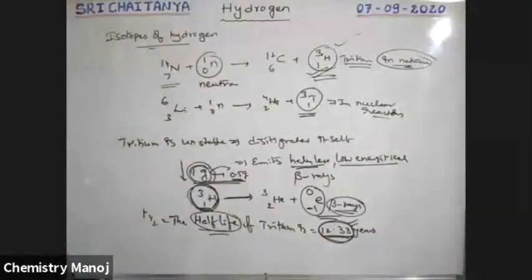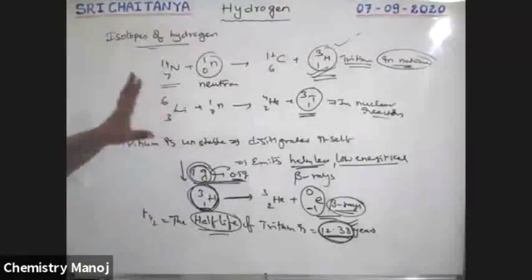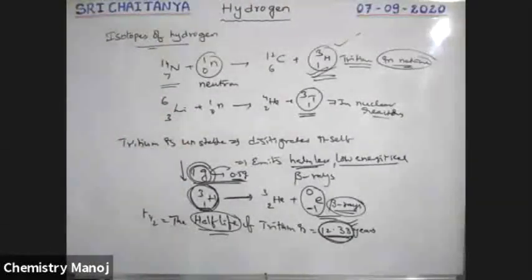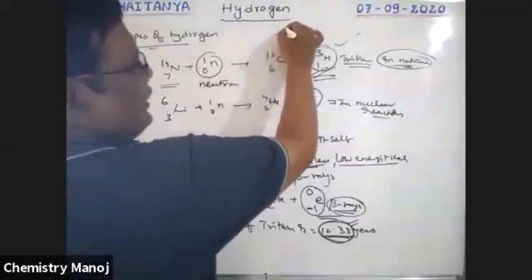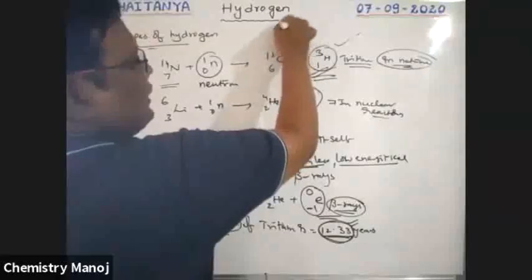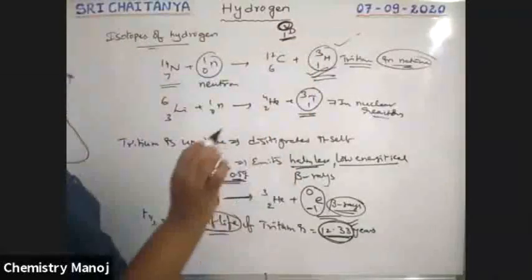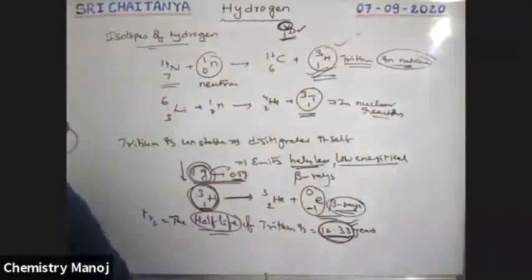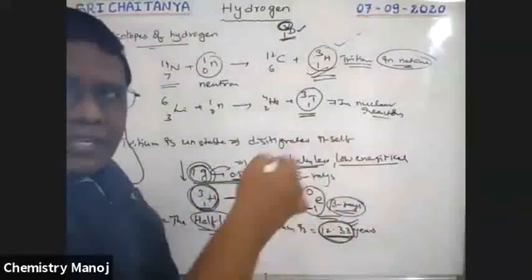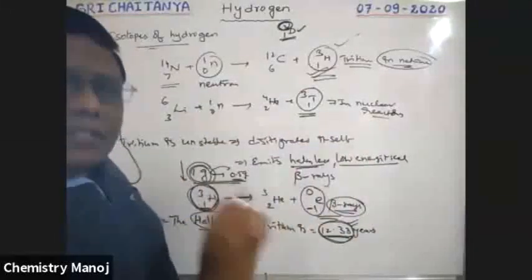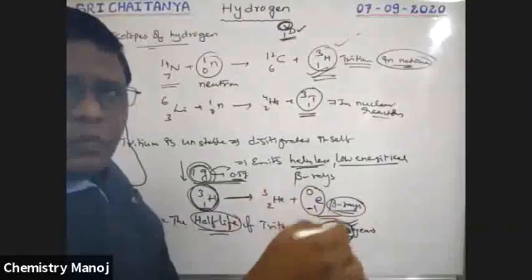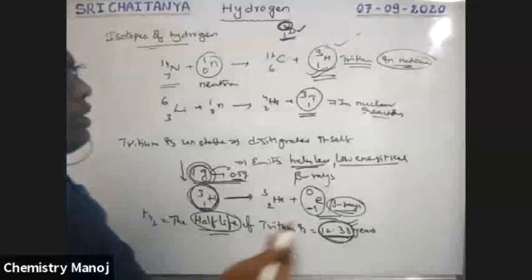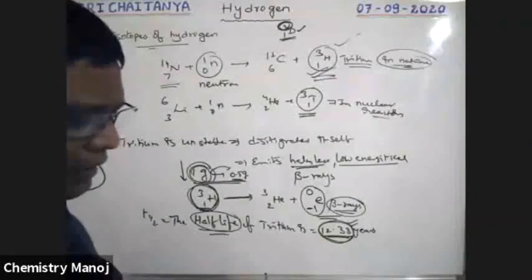This is the way to explain some properties of hydrogen, deuterium, and tritium. Among all these, the most reactive one is hydrogen. Next, deuterium, that is 1D2. Its mass is heavier than hydrogen. That's why deuterium is called heavy hydrogen. Because of its heaviness, reactivity is less. So hydrogen is more reactive than deuterium, which is more reactive than tritium. That is the order of reactivity, boys.